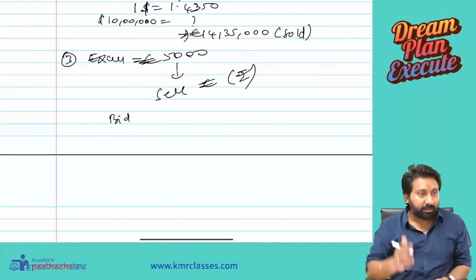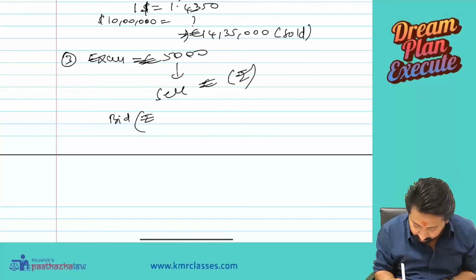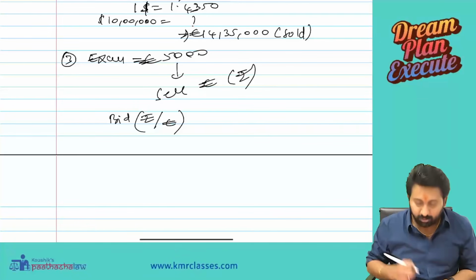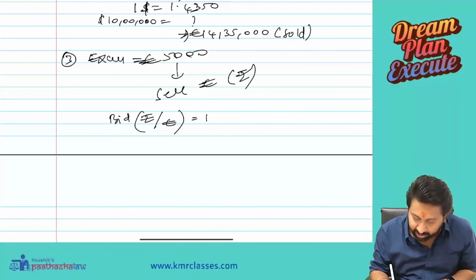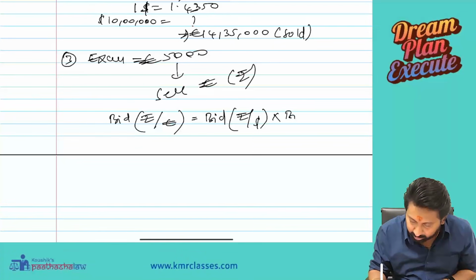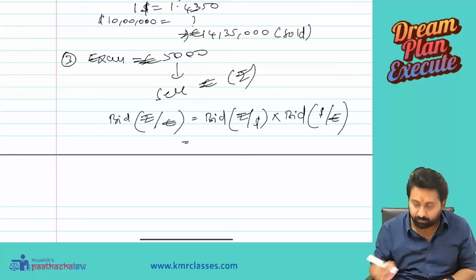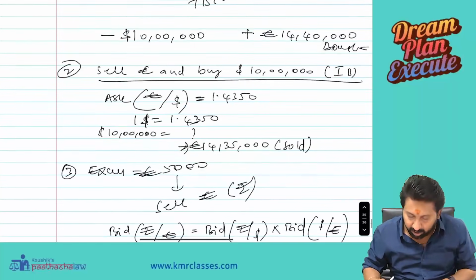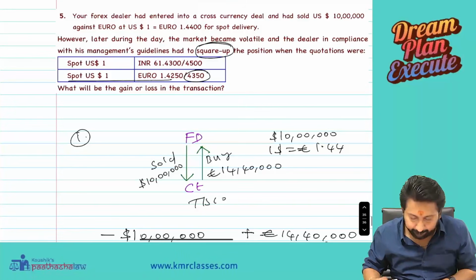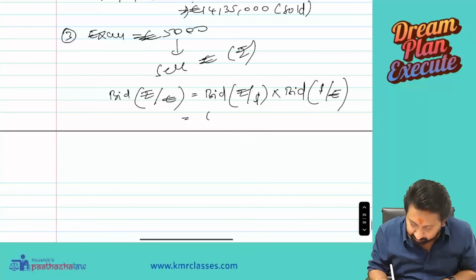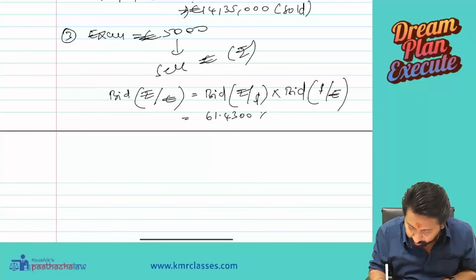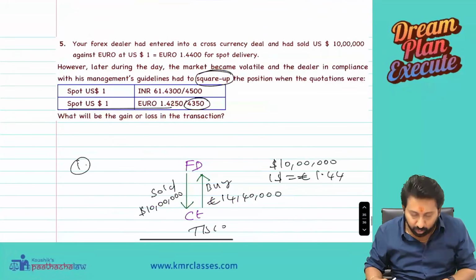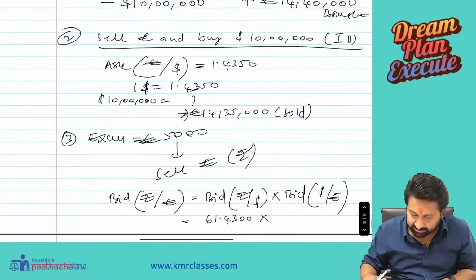See here, bid rate. Rupee by euro, but it is not directly quoted. Therefore, what will we do? Rupee by dollar, dollar by euro. Bid of rupee by dollar is 61.43. Bid of dollar by euro: given is euro by dollar, therefore 1 by ask.